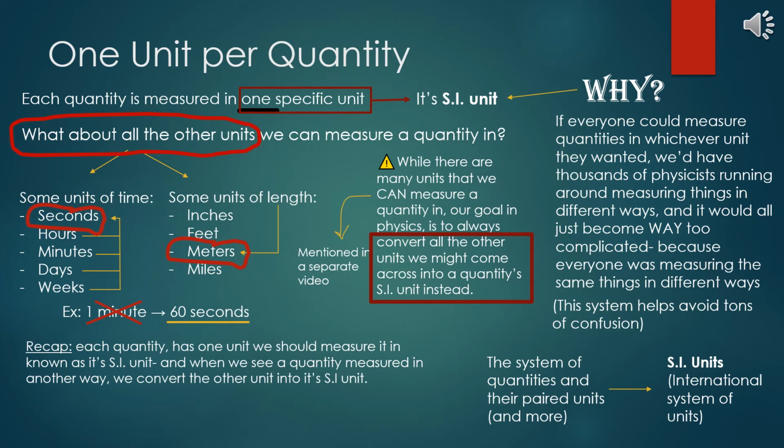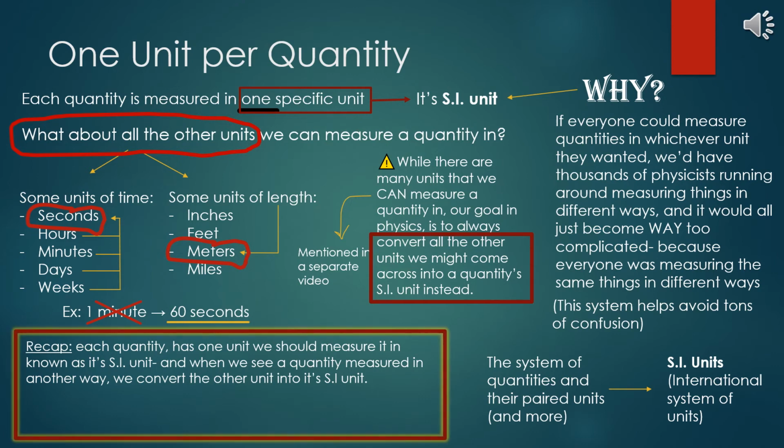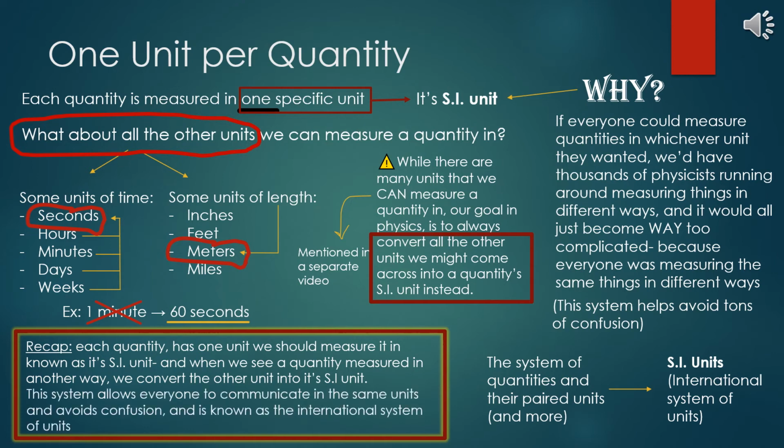So, while this section may have sounded a bit complicated at first, all I really said was that each quantity is paired with one unit known as its SI unit. We always measure a quantity with this unit, and if we see a quantity being measured in a different unit, we convert that different unit into its SI unit. This system allows everyone to communicate using the same units, and avoids confusion, and is known as the International System of Units.